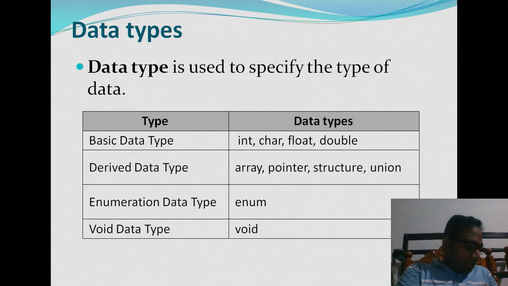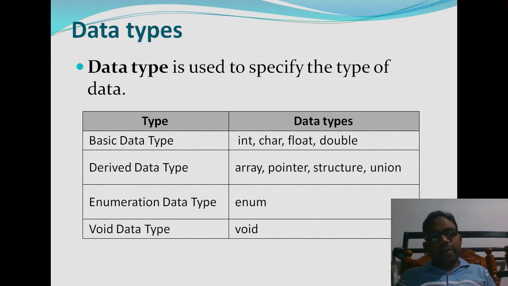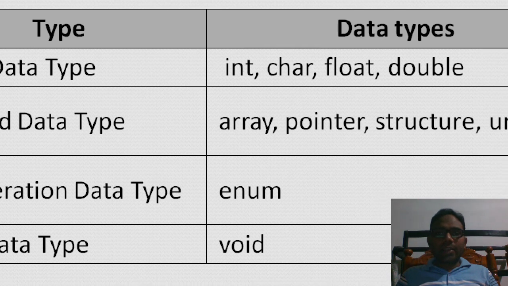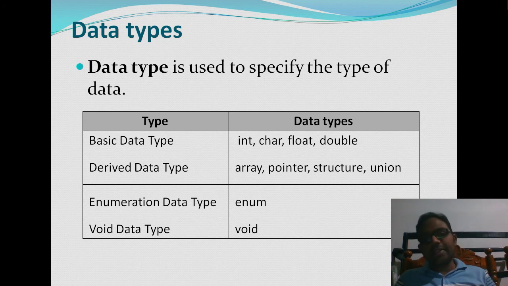This is the table related to data types. First, we have different types of data types. One is the basic data type. Basic data types are integer, character, float and double. Next, we have derived data types: arrays, pointers, structures and unions. This means you are going to create new data types, called derived data types, using these built-in or basic data types. Basic ones are only 4, broadly classified.